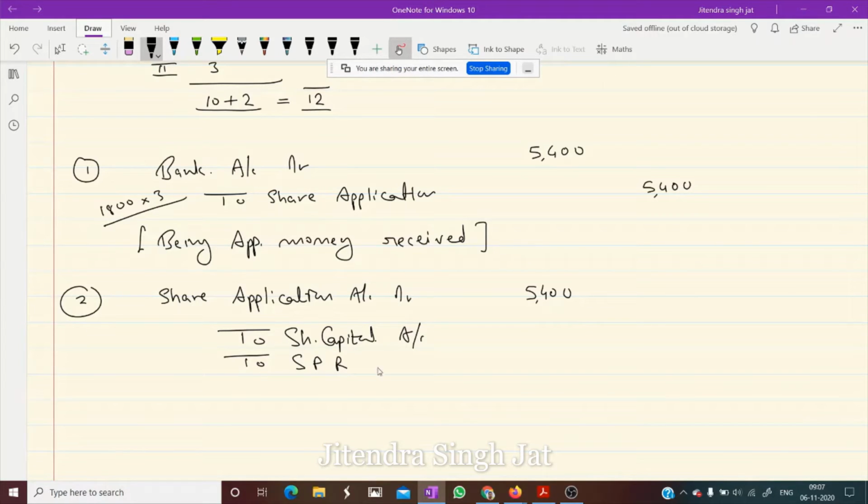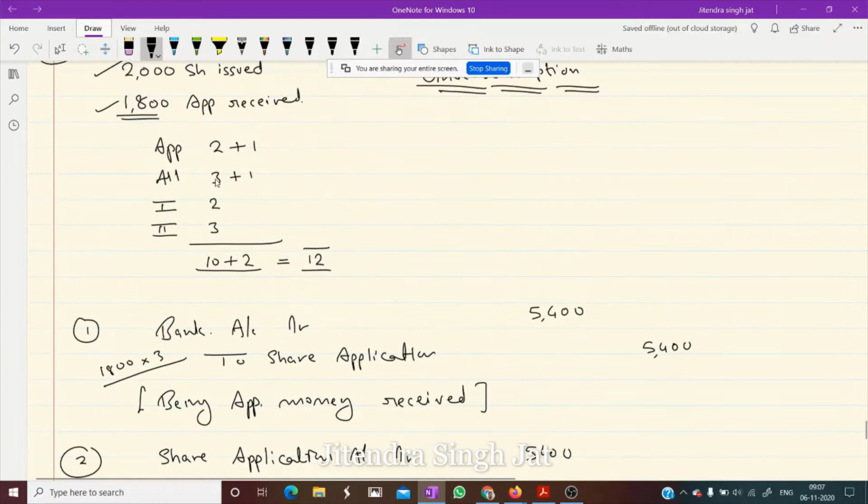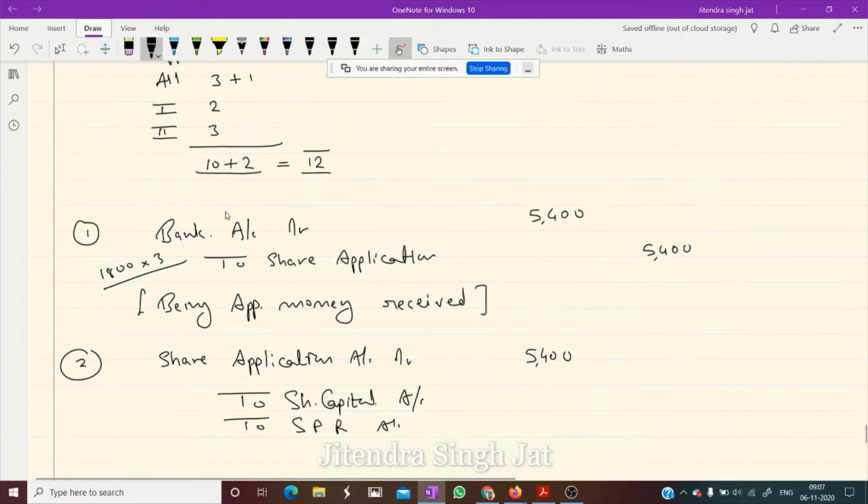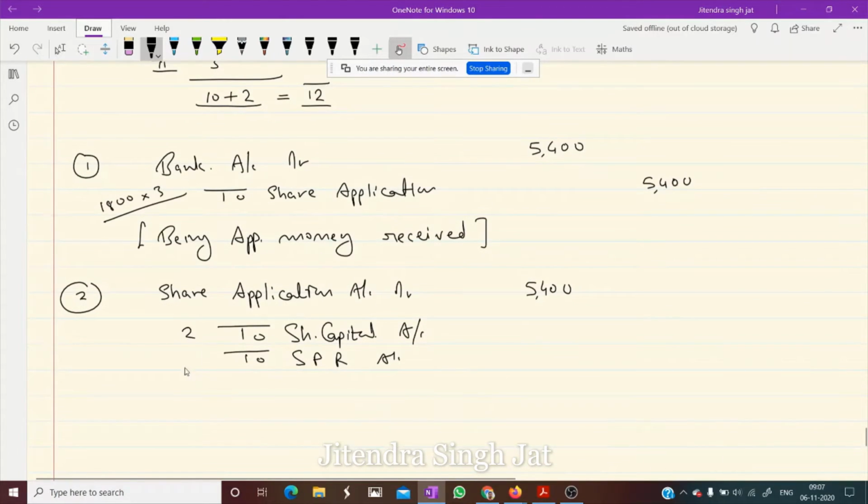Security premium reserve account. See children, here it is mentioned 2 plus 1. So only face value can be transferred to share capital. If you want to note this point, note that only face value can be transferred to share capital. 2 rupees is the face value of the share which is transferred to share capital, and 1 rupee is SPR which is transferred to SPR. How many shares issued? 1,800.